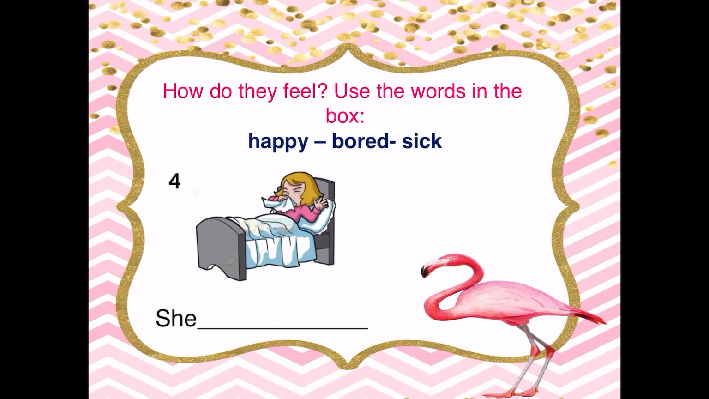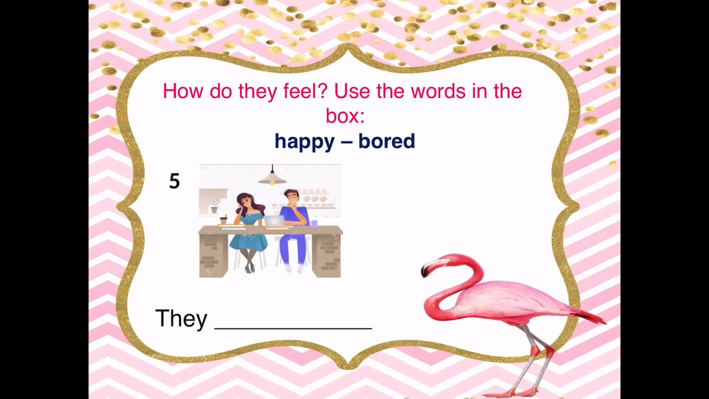Picture number 4, she feels sick. We should use the present simple here. S-I-C-K. She feels sick. Now, picture number 1, he feels hot. 2, he feels sad. 3, he feels tired. Number 4, she feels sick. And number 5,